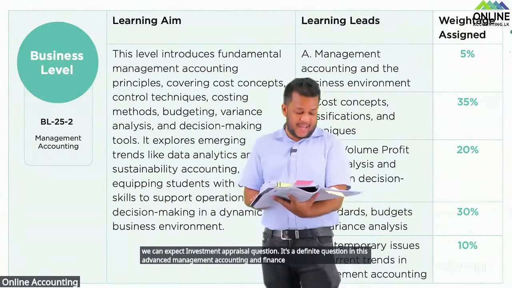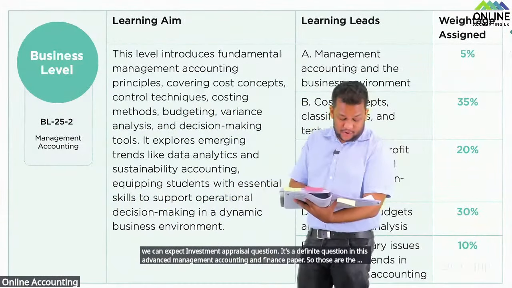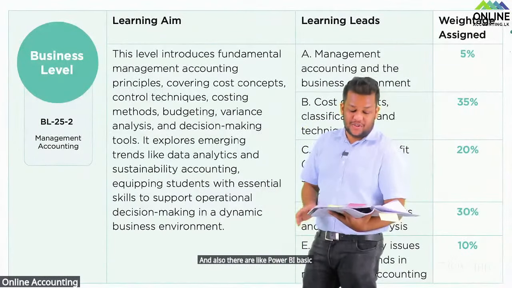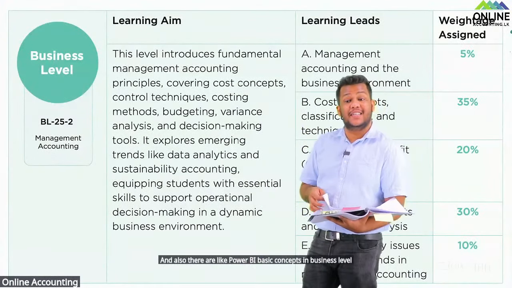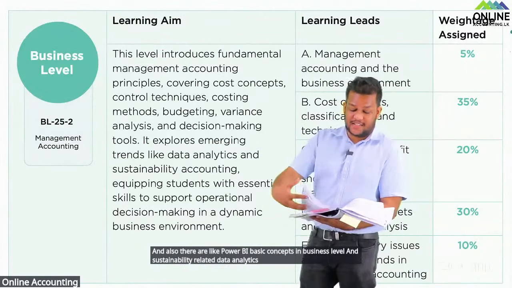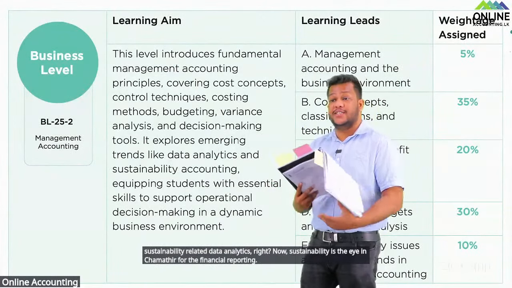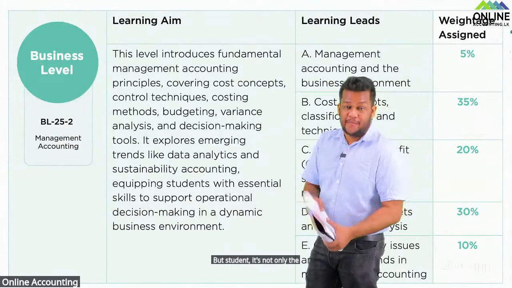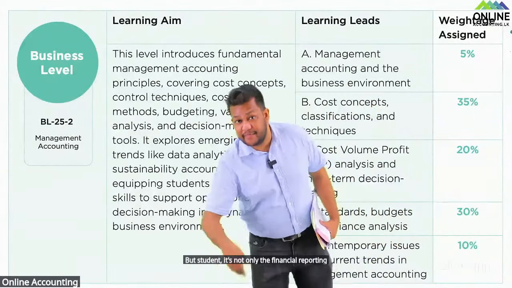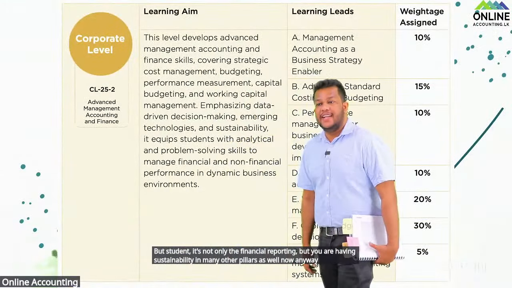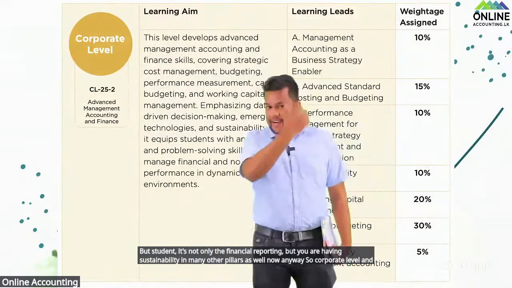So those are the basic changes, and also there are Power BI basic concepts in business level and sustainability related data analytics, right? Now sustainability is there for the financial reporting. But students, it's not only the financial reporting, you are having sustainability in many other pillars as well. Now anyway, corporate level and the strategic level are your interest, right?